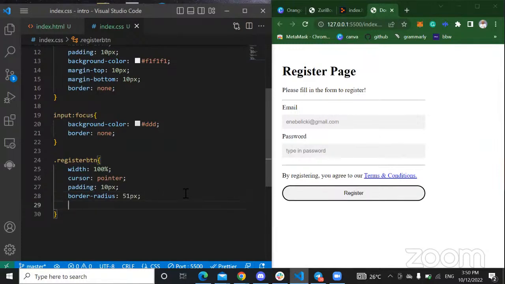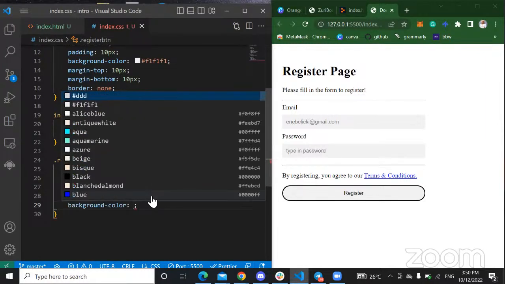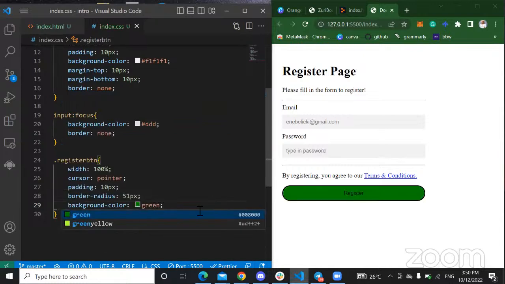I can give it a background color of green. Cool, I think this is nice. Now this text here, I can change it to any color I want.